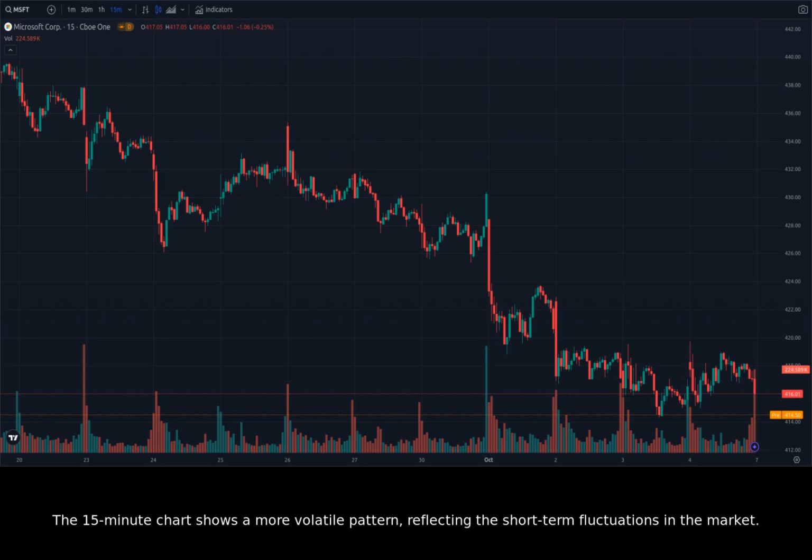The 15-minute chart shows a more volatile pattern, reflecting the short-term fluctuations in the market. The stock has been bouncing between support and resistance levels, indicating a period of indecision. There seems to be a battle between buyers and sellers, making it difficult to predict the immediate direction. However, the 15-minute chart also reveals some interesting trends.